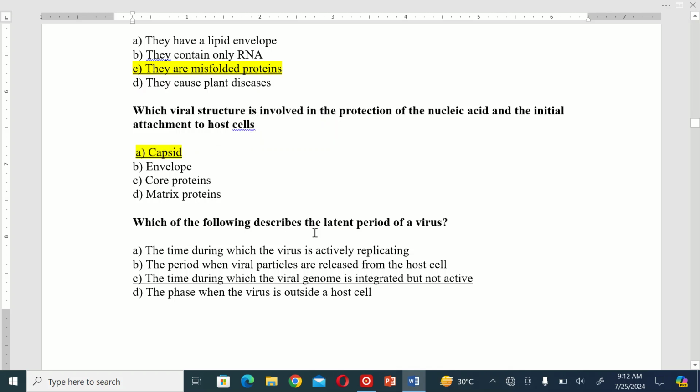Which of the following describes the latent period of a virus? A. The time during which the virus is actively replicating. B. The period when viral particles are released from the host cell. C. The time during which the viral genome is integrated but not active. And D. The phase when the virus is outside a host cell. So the correct option is C.